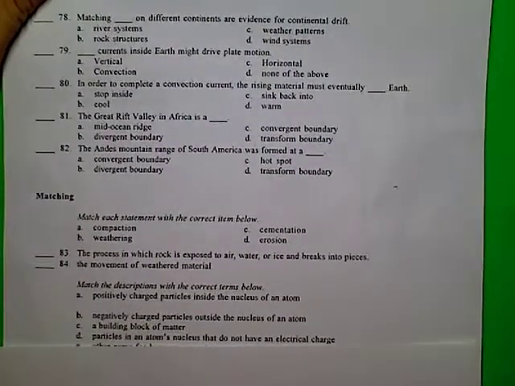Match the descriptions with the correct terms below. A. Positively charged particles inside the nucleus of an atom. B. Negatively charged particles outside the nucleus of an atom. C. A building block of matter. D. Particles in an atom's nucleus that do not have an electric charge. E. Other name for homogeneous mixture. Number 85, element. Number 86, protons. Number 87, neutrons. Number 88, electrons.